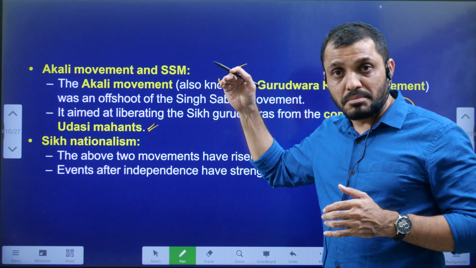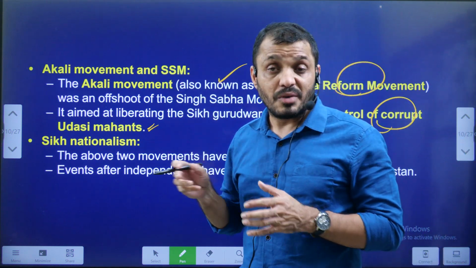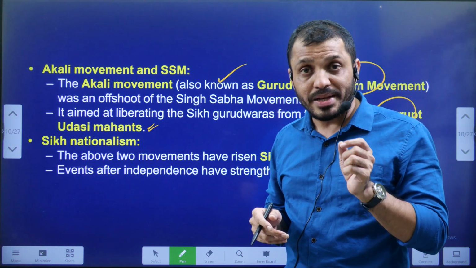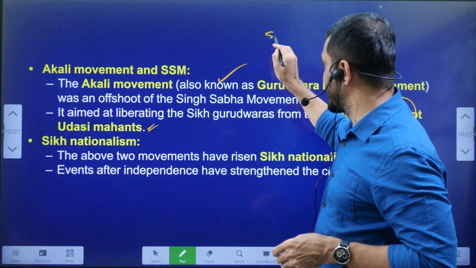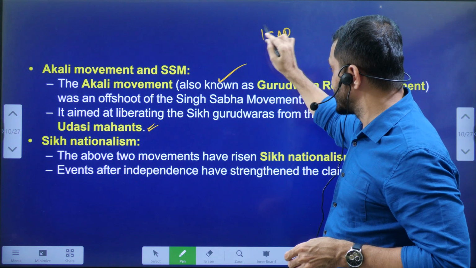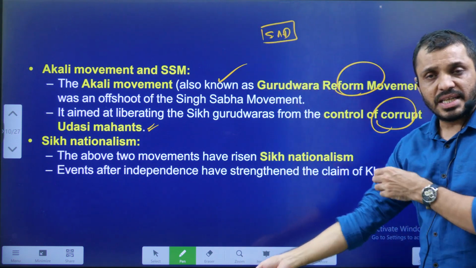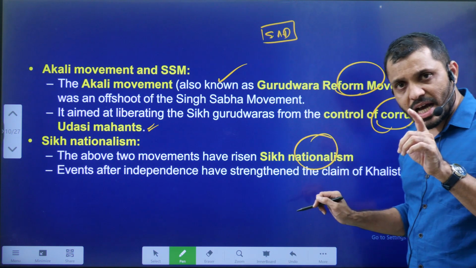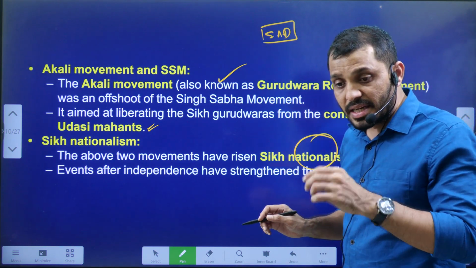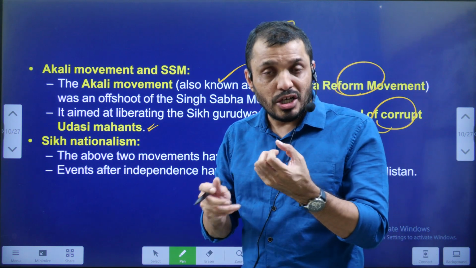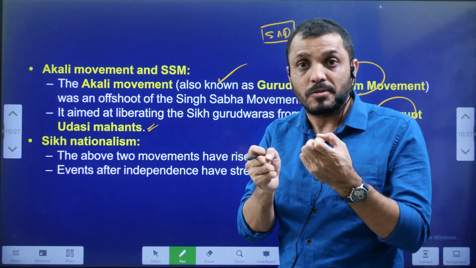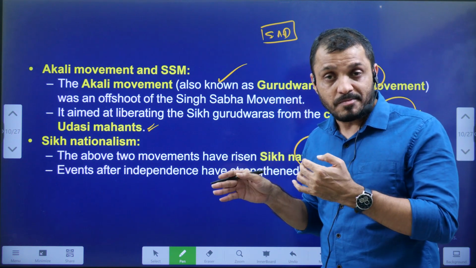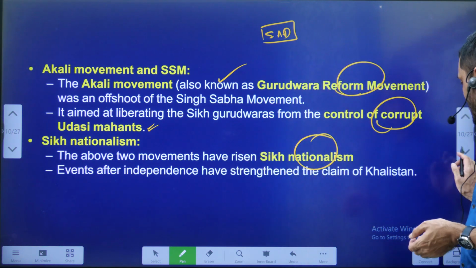You know, students, based on this Akali Movement, there is one political party also, that is the Shiromani Akali Dal, SAD. These two movements, especially the Singh Sabha movement as well as the Akali Movement, caused a kind of common identity among the Sikh people that resulted in Sikh nationalism. This was before independence. Then after independence, what happened?